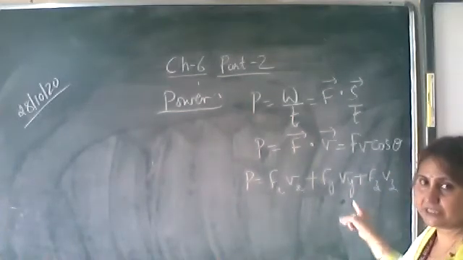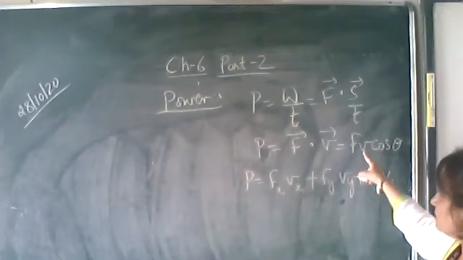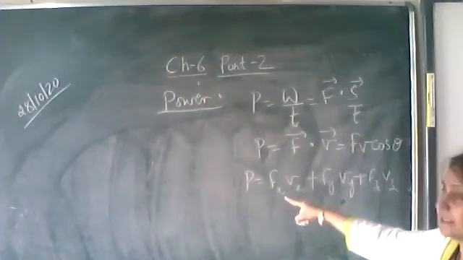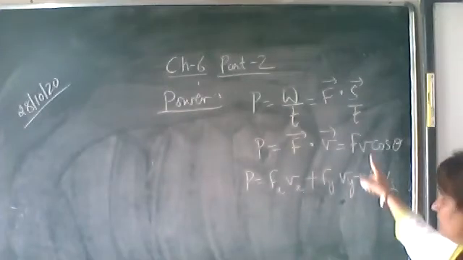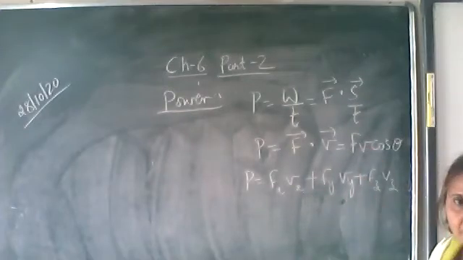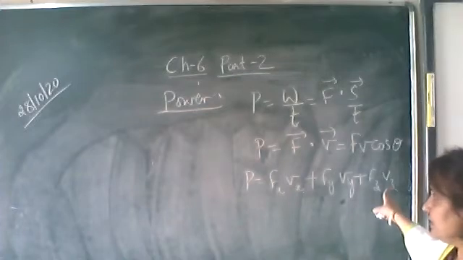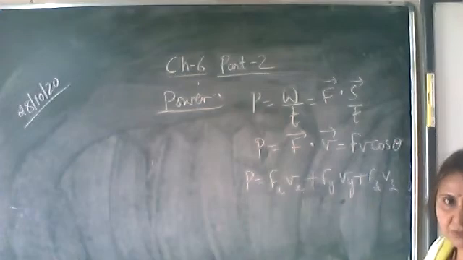This we have already discussed in the scalar product also. That is, the force vector is Fx i cap plus Fy j cap plus Fz k cap, and velocity is Vx i cap plus Vy j cap plus Vz k cap. Then power is force dot velocity, and we get this expression.